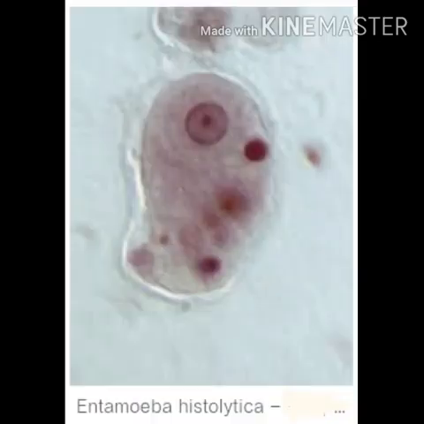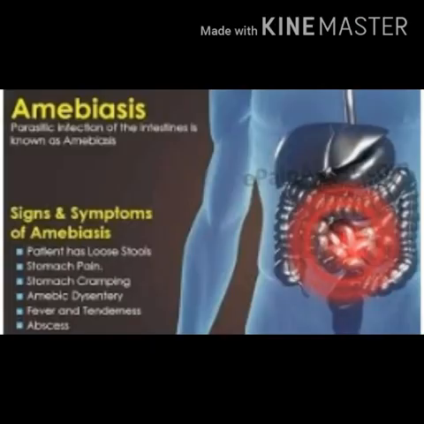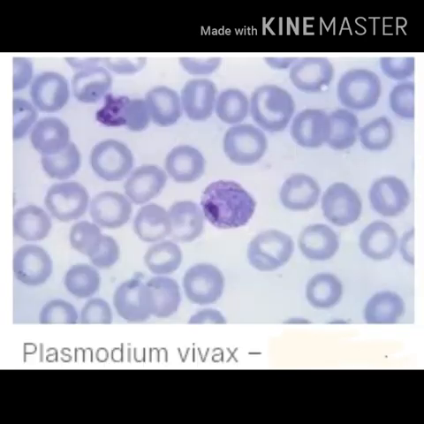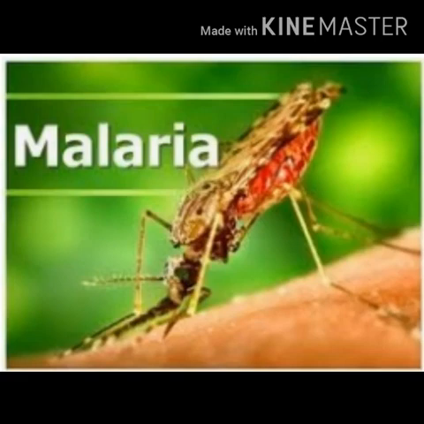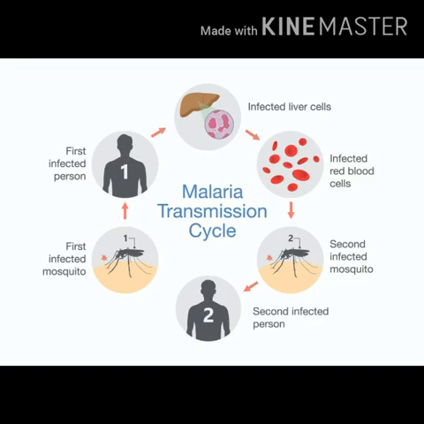Entamoeba histolytica causes a disease called amoebiasis. A person suffering from amoebiasis shows symptoms such as diarrhea. Plasmodium vivax causes malaria. Malaria is transmitted by mosquitoes, and if this protozoa is within the mosquito, then it will infect the person and he will suffer from malaria.